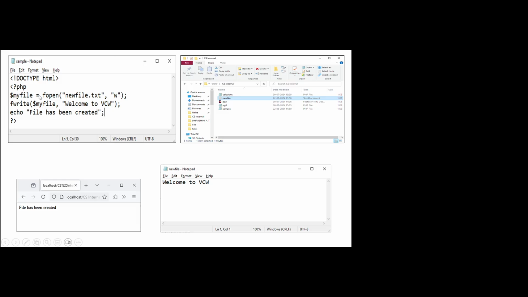Here first I am opening the file, newfile.txt, with write mode, and then I am writing the content welcome to VCW inside the file. So in this example, in our system, a new file is created inside our folder. In the browser, it will display the output as file has been created, and inside the file this welcome to VCW content will be written.